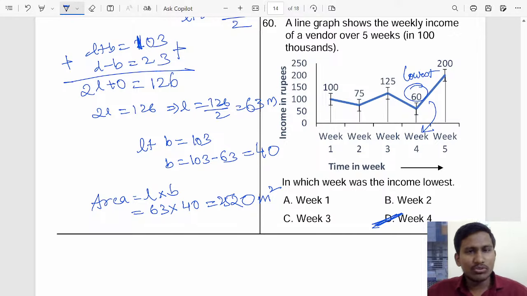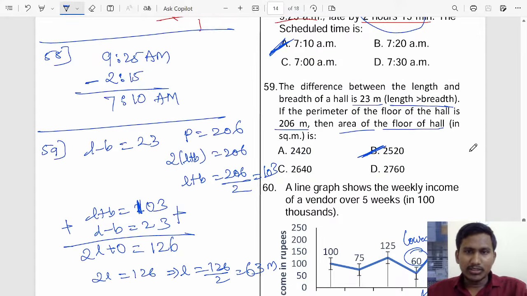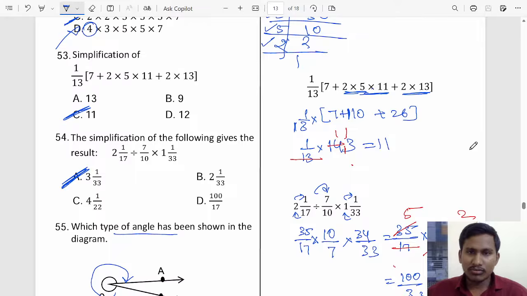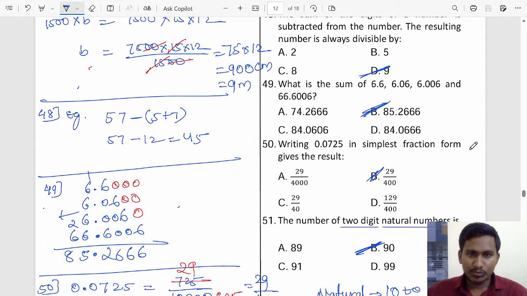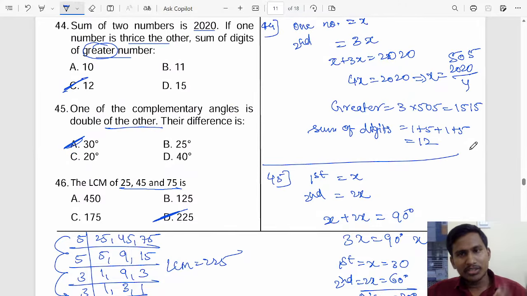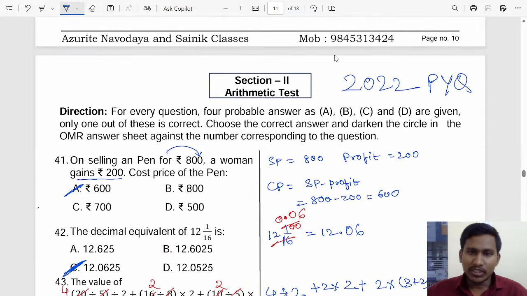So this is how you have to solve the 2022 paper. Very easy paper, isn't it? That is how we have to solve the questions for this 2022 paper, students. You can go and watch this video again to understand if you are feeling a little difficulty.